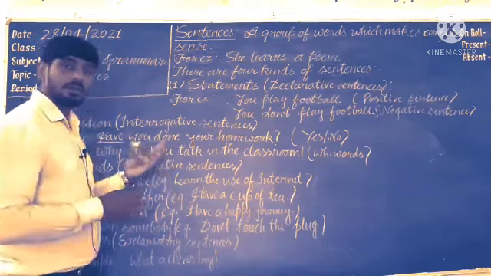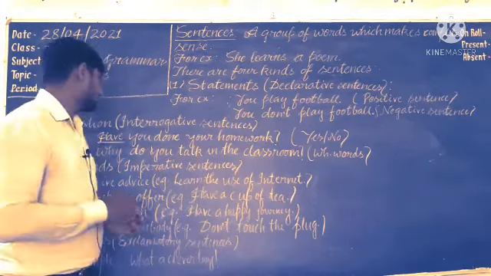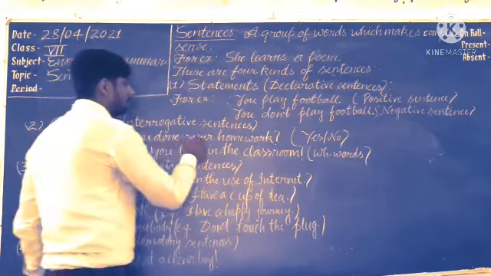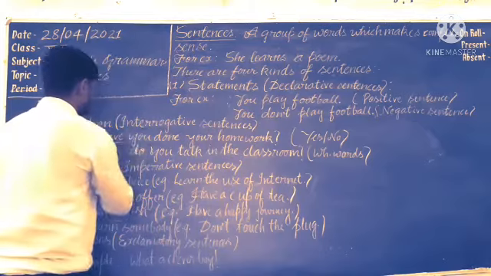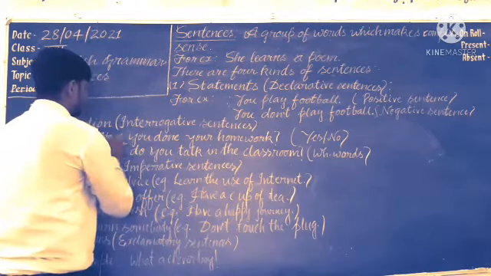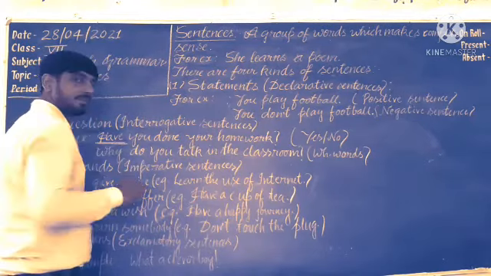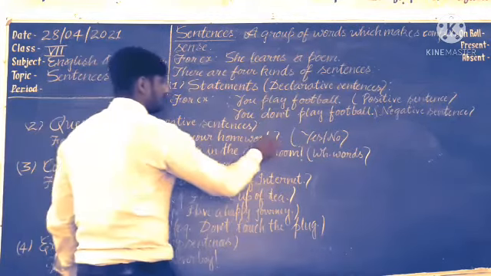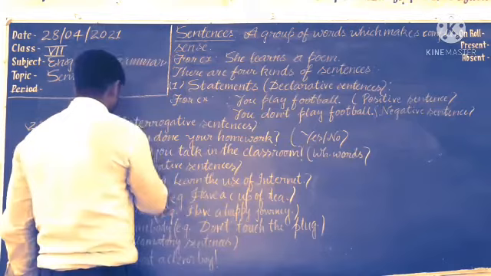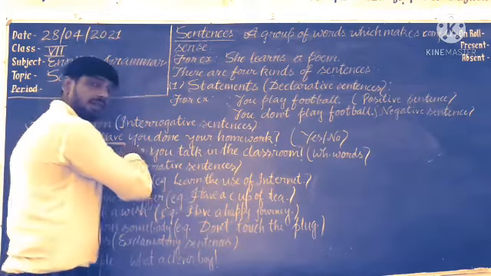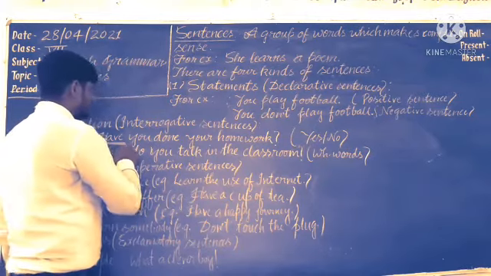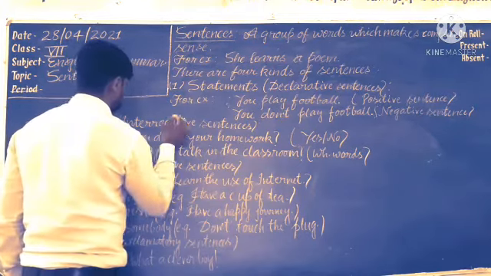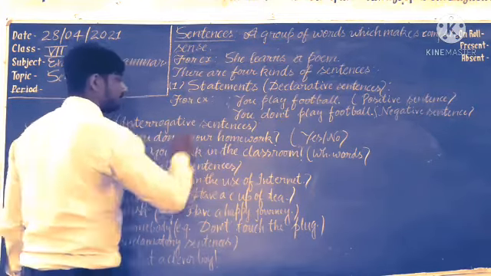Understand? So you are getting the example: have you done your homework? The sentence starts with a helping verb, so it will be known as what? Yes-no type questions, and it ends with a question mark. After the helping verb, the auxiliary verb, as we say, we get the subject, then the main verb, object, then other.